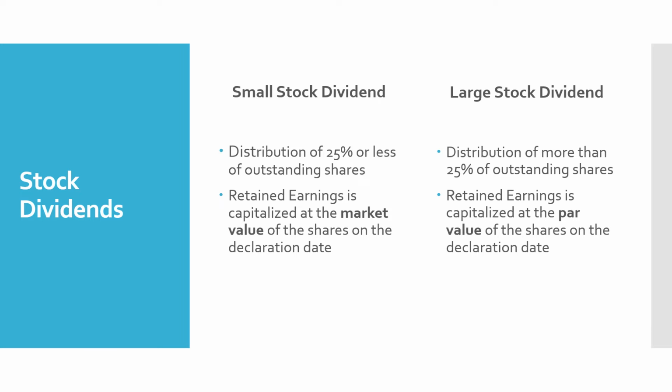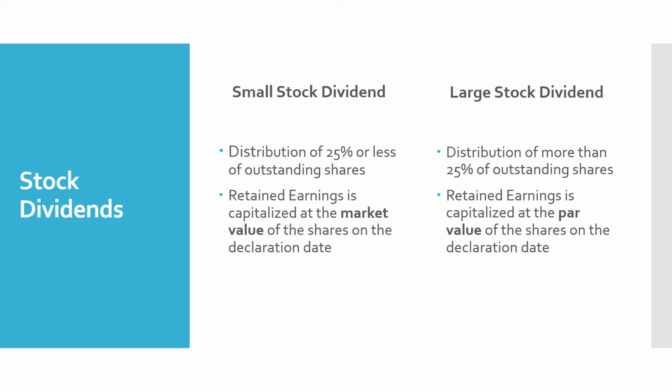So the accounting for a stock dividend depends on whether it's a small stock dividend or a large stock dividend. A small stock dividend means that it's going to be a distribution of 25% or less of the outstanding shares. So when we're accounting for a small stock dividend, we're going to use the market value of the shares to be distributed, and retained earnings is capitalized at the market value of the shares on the declaration date. And what we mean by that is that the amount that we're going to move out of retained earnings and into paid-in capital is going to be the market value of the shares issued.